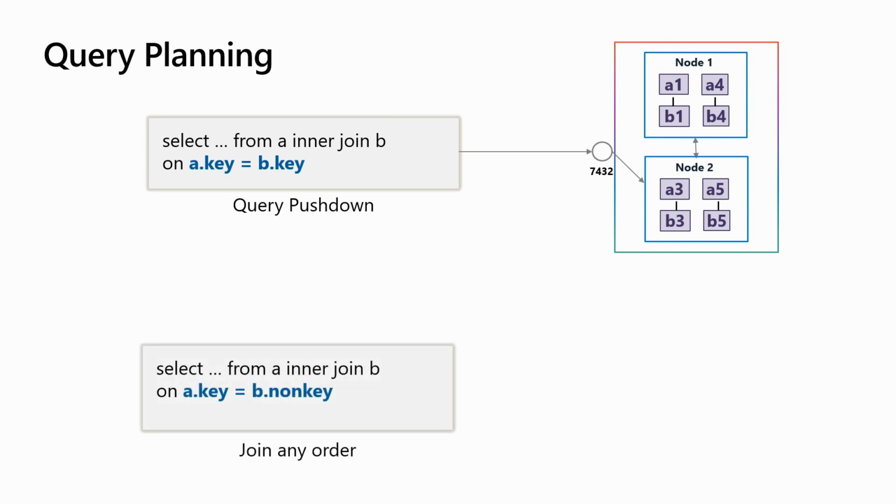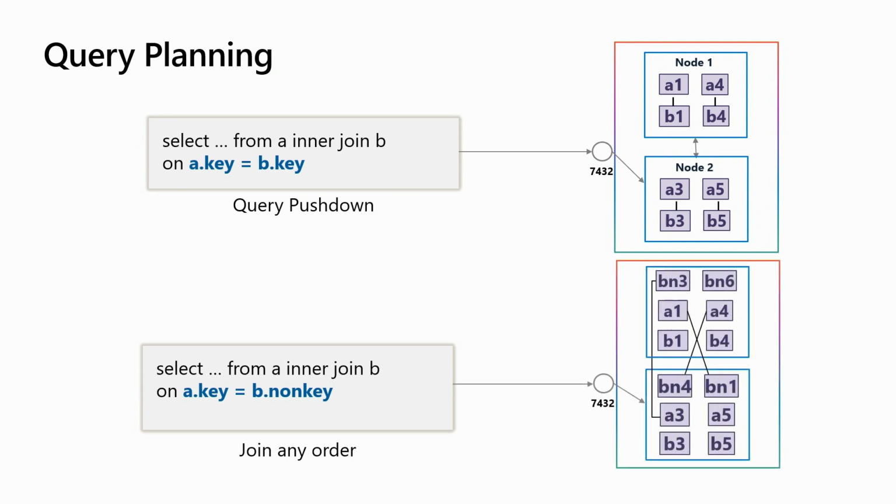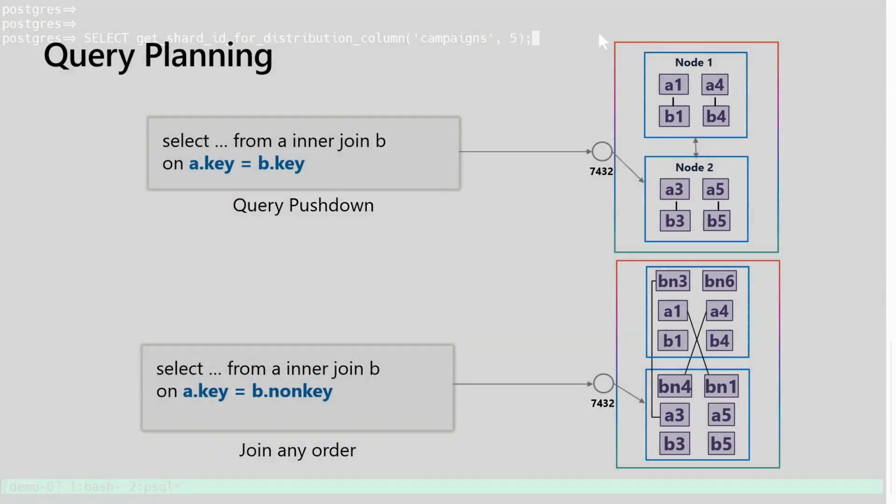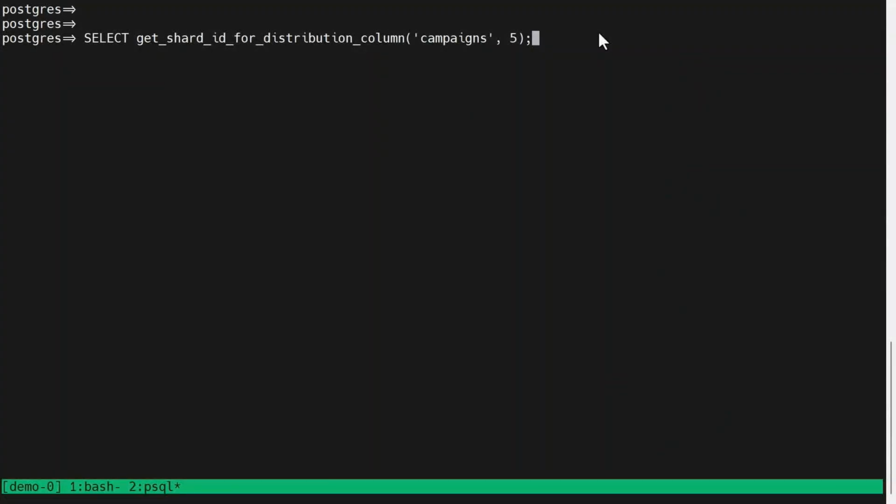And the last example, of course, is if you join on any non-partition key. And this is a pattern you want to avoid because it's more expensive. In this case, you start in a node, but to join these two columns, you have to retrieve data from multiple nodes, multiple shards all across the cluster because they're not co-located, necessarily. So that's that. So let's look at some of these examples with query plans in Postgres.